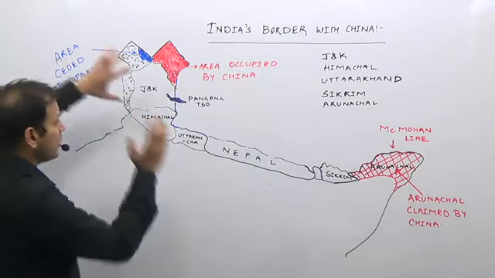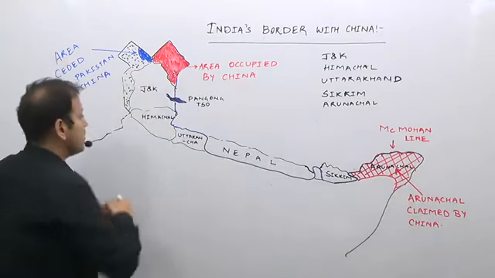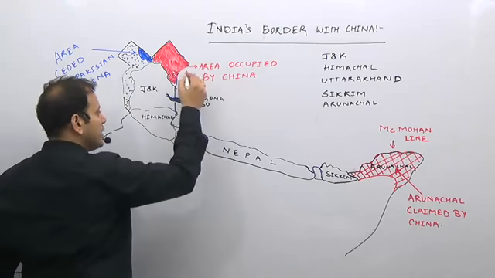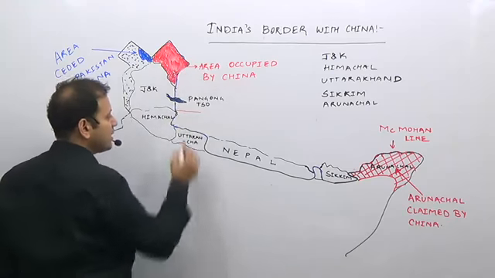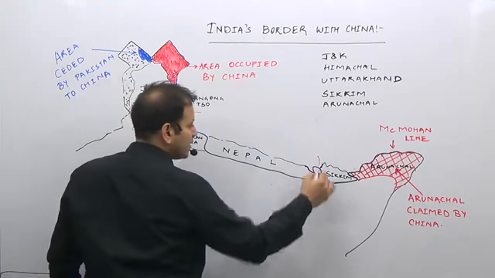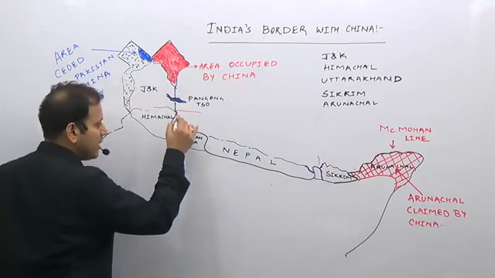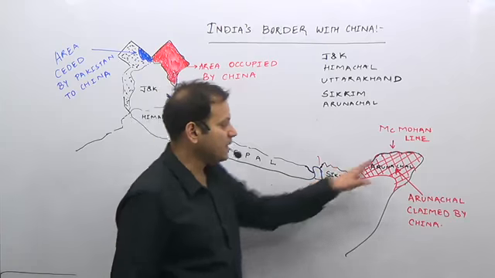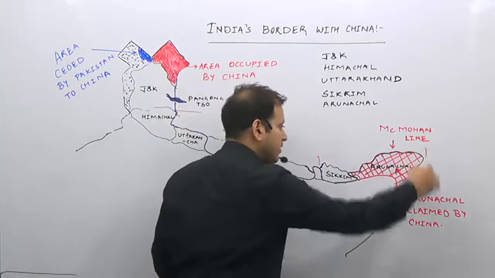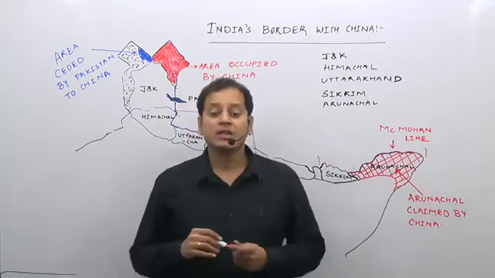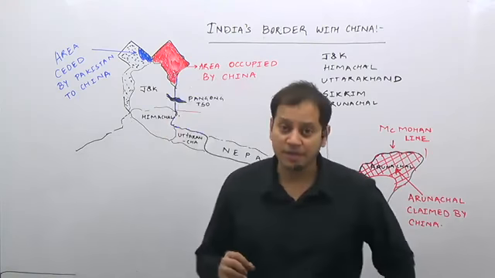The Indo-China border, here this border is known as the border of the western sector. Right from here to here, this is the border of the middle sector, from Himachal, Uttarakhand, and here the border is of the eastern sector, that is Sikkim to Arunachal. Now let us look at the western sector boundary.